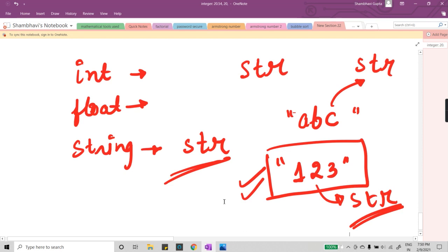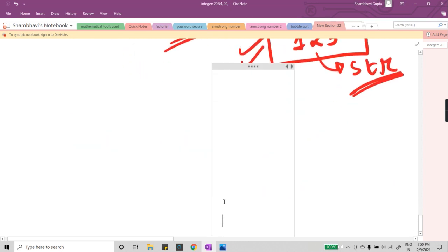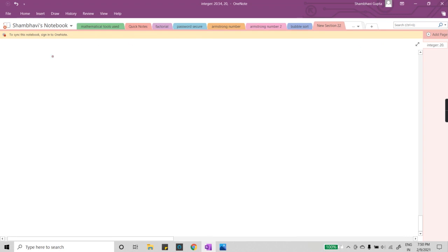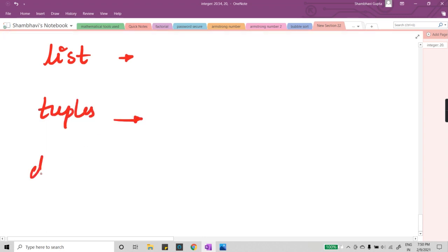So this was about int, float, and string. Now let's quickly move towards list, tuple, and dictionaries, which I was just telling you about. Fine. I have a list here, I have tuples here, and I have dictionaries here.